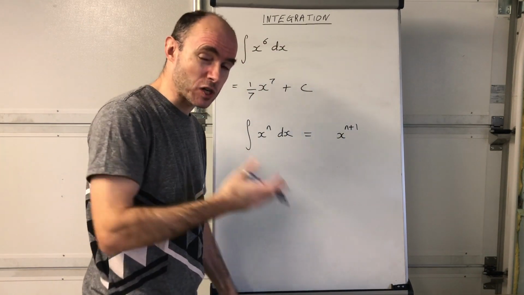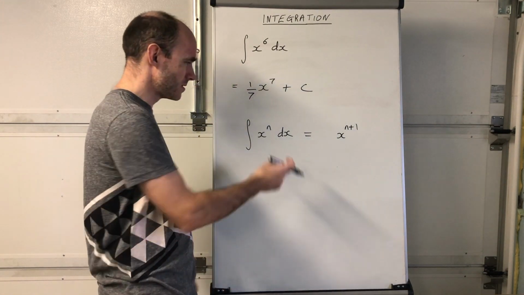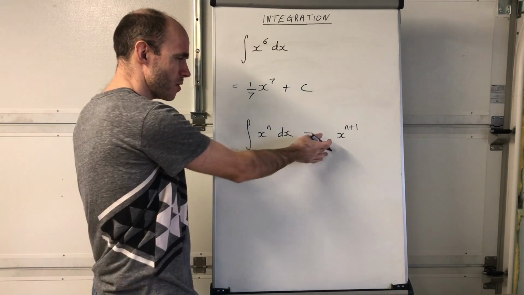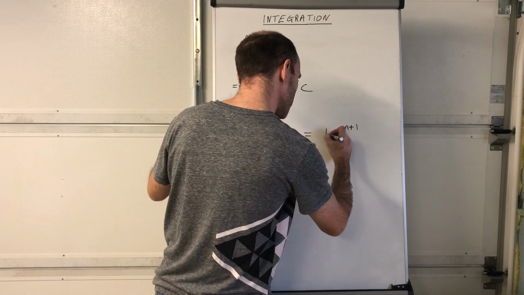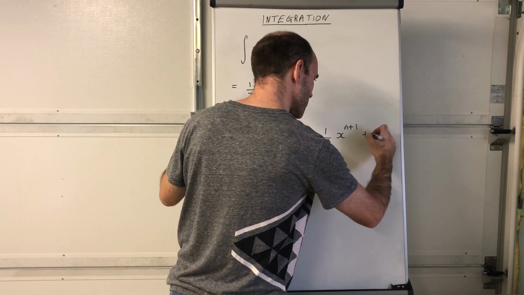being the reverse process of differentiation, you want to increase the power by 1. Yeah, so whatever the power is, you increase it by 1, so n plus 1. What's the coefficient going to be? You can use this example to try and help you. Okay. Can you see that the coefficient is going to be 1 over n plus 1? And let's put the plus c in as well.